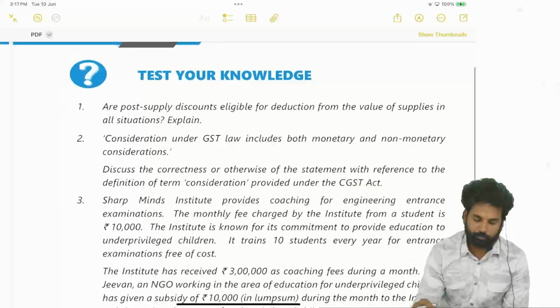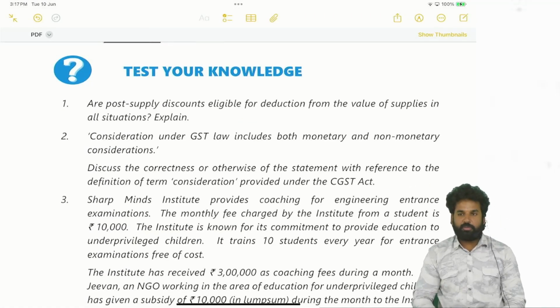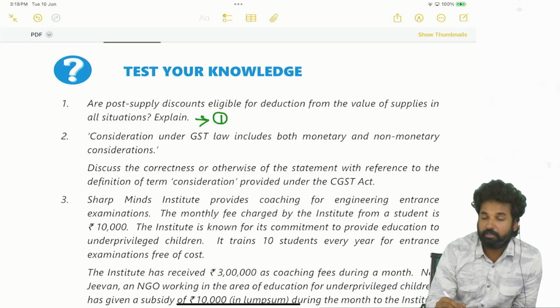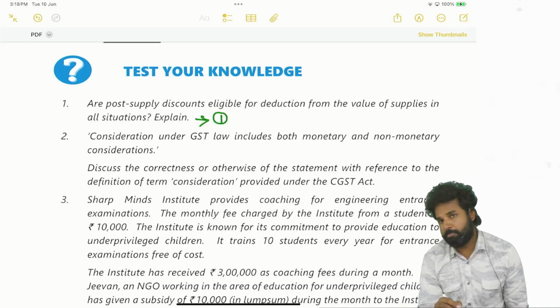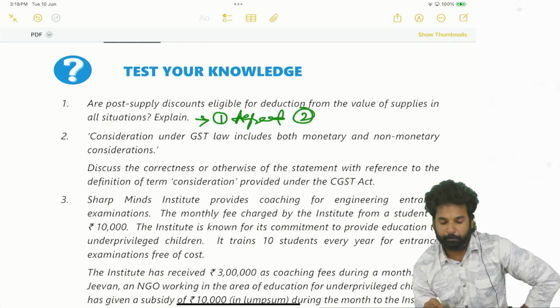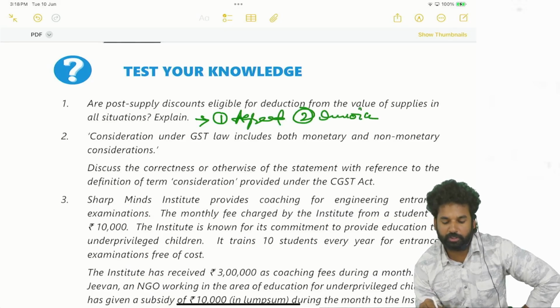Now comes the questions part. Are the post supply discounts eligible for deduction from the value of supplies in all situations? No. Post supply discounts, what are the conditions? 3 conditions. First condition, agreed. Okay, second condition, invoice. Third condition, ITC reversal.